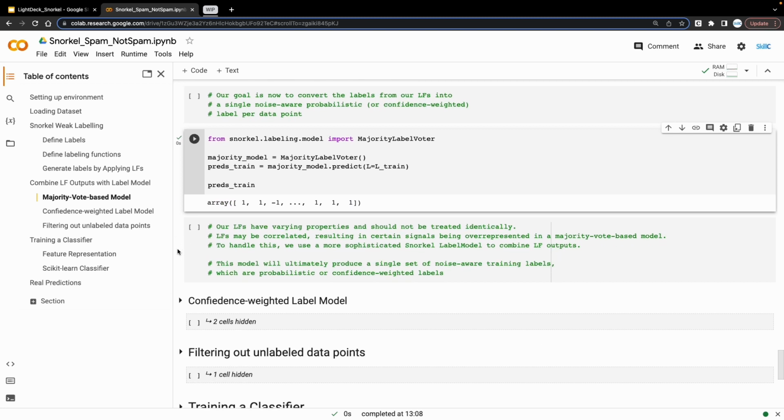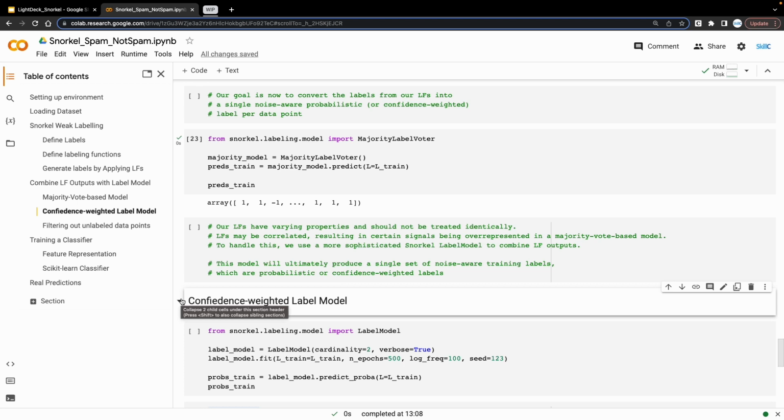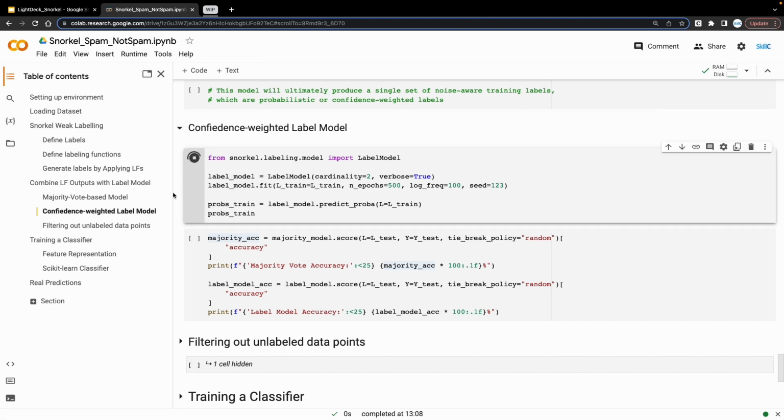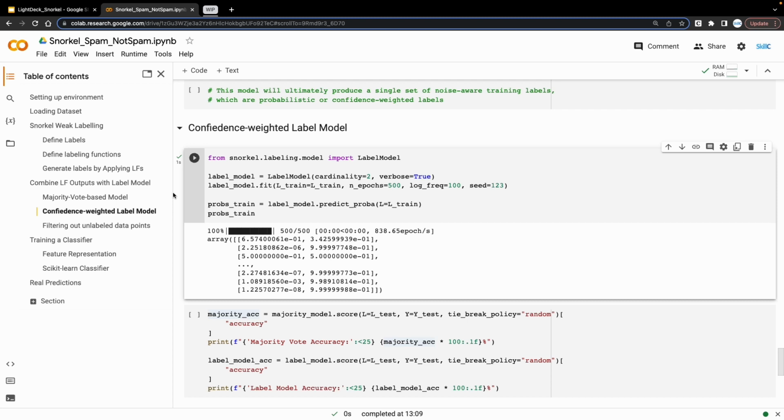However, if you think about it, our LFs have varying properties and should not be treated identically, right? Some LFs may be highly correlated, resulting in certain signals being overrepresented in a majority vote based model. To handle this, we use a more sophisticated Snorkel model to combine LF outputs. This approach ultimately produces a single set of noise-aware training labels, which are probabilistic or confidence-weighted labels.